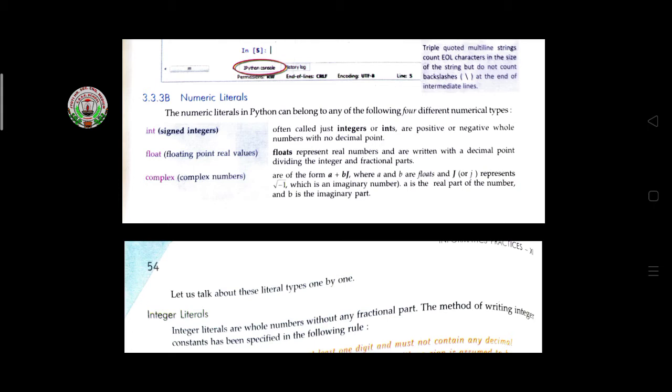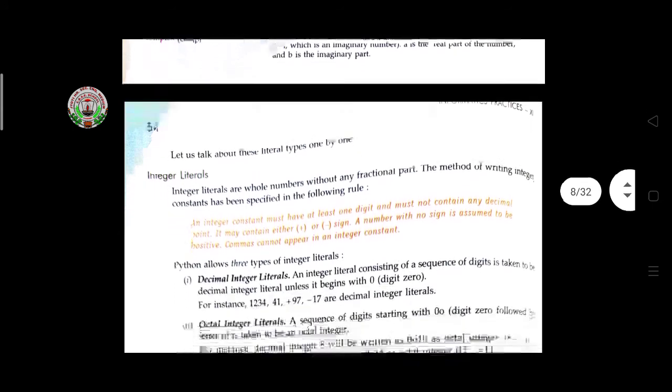So if your data has decimal points, or the output comes in decimal form, you can use the float type. Then the complex type is also mentioned here. Complex numbers are of the form a plus bj, where a and b are floats and j represents the square root of -1, which is an imaginary number. Like this it will count.